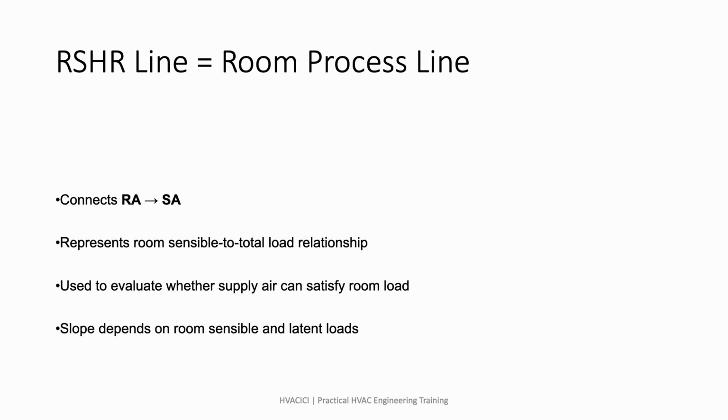The RSHR line is the room process line. It connects the room condition to the supply air condition. It represents the relationship between room sensible heat and room total heat. If the space has more latent load, then the slope changes. If the space is mostly sensible load, the line behaves differently.